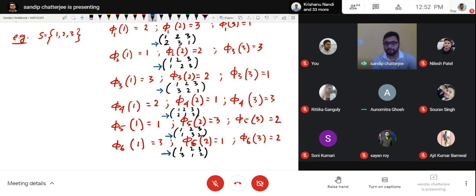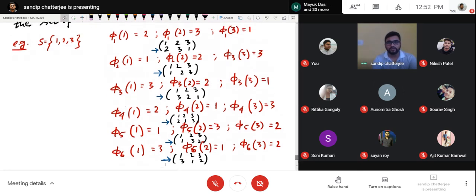Can I get any other permutation apart from these 6? So you have three numbers, 1, 2, 3. With three numbers, in how many ways can you permute them? 6. It is factorial 3. Yes, sir. I will not get any other mapping; I'll get only 6 mappings, which is 1 on 1 and 2 on 2.